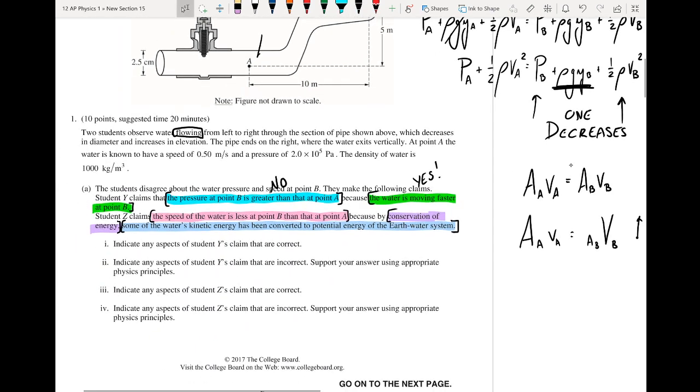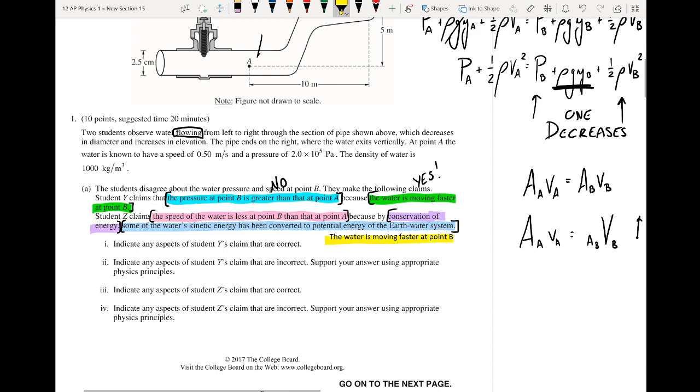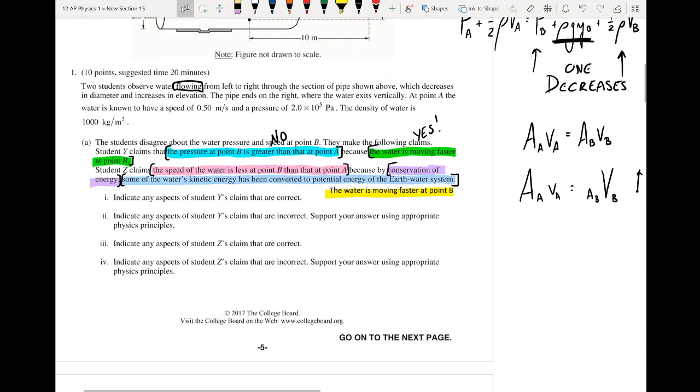So if we're going to answer this question, indicate any aspects of student Y's claim that are correct, the aspect that is correct is the water is moving faster at point B. What's nice is that they're not asking us to justify it in any way. So that's my answer for part one: the water is moving faster at point B. That is the direct statement. That's all we have to do, just quote that.